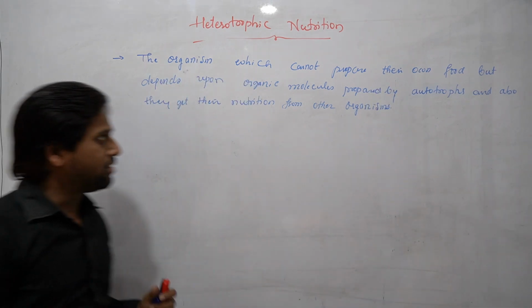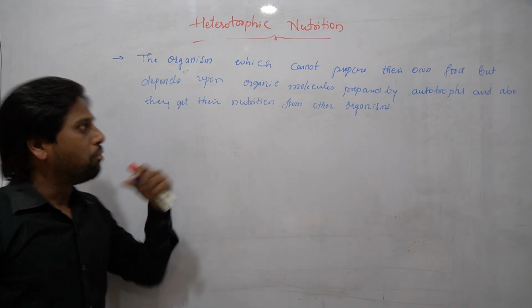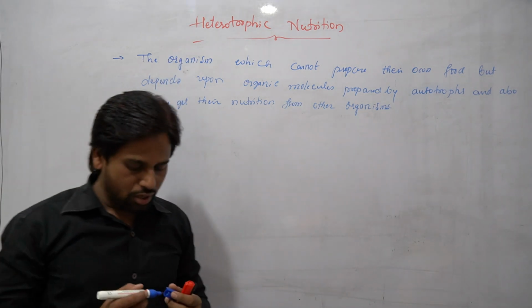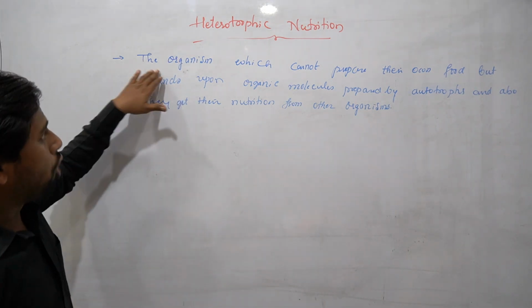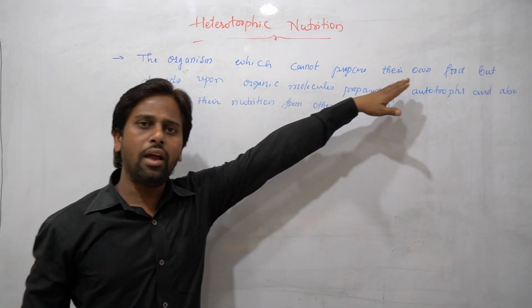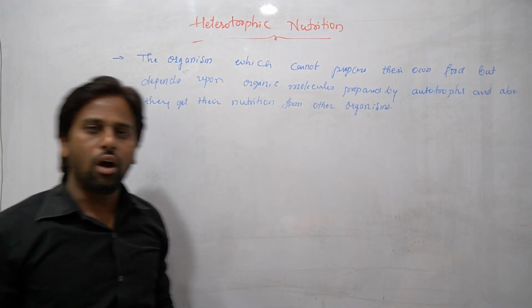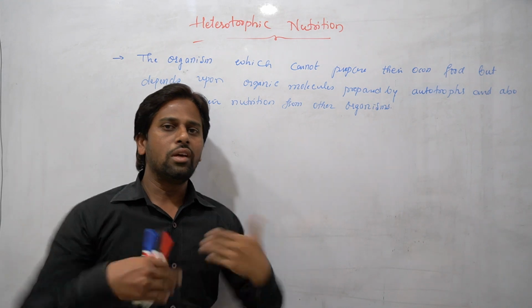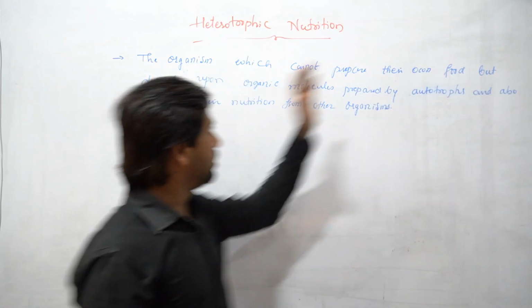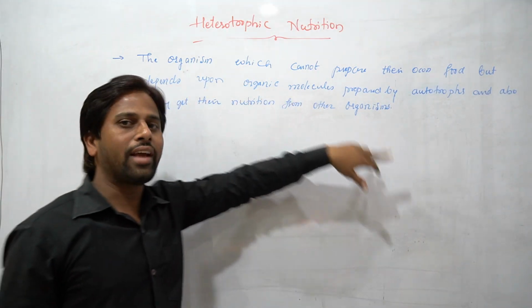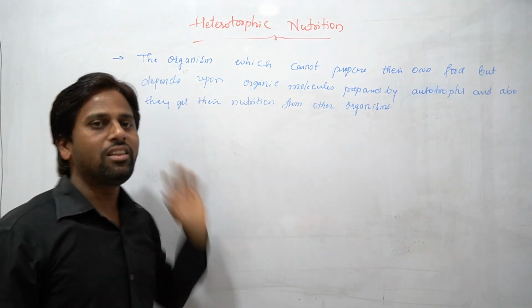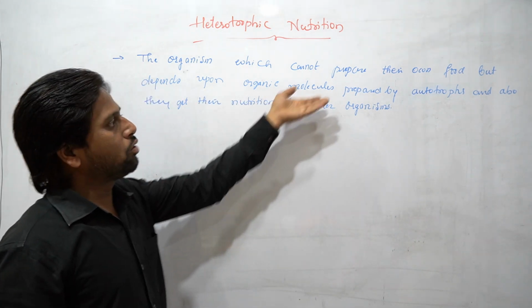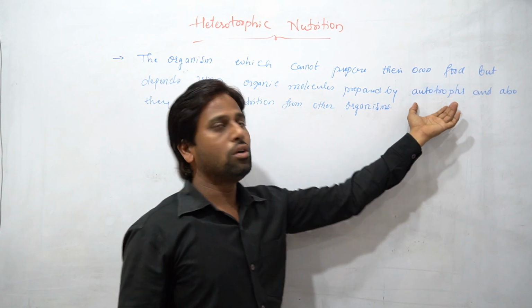Students, this can be said as one of the proper definitions for heterotrophic nutrition: organisms which cannot prepare their own food and depend upon organic molecules. So they get their food from the organic molecules already prepared by autotrophs.